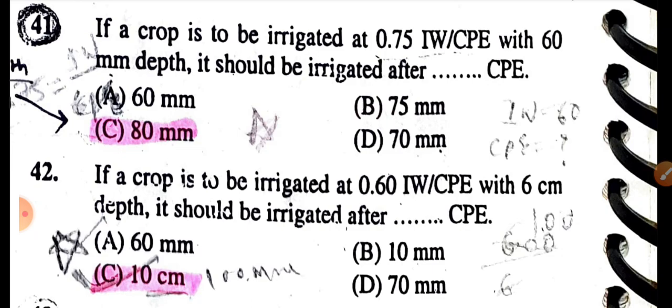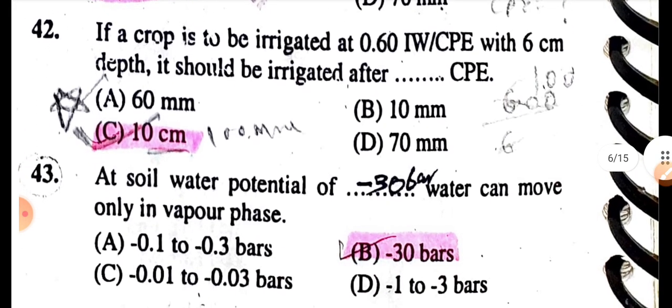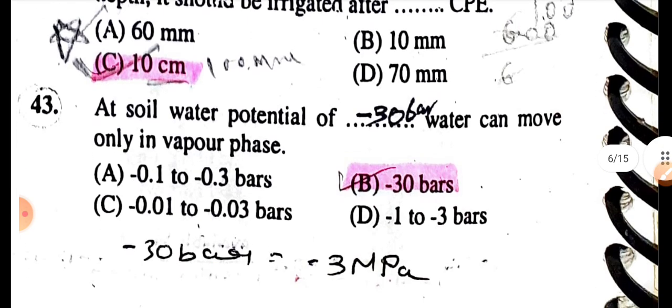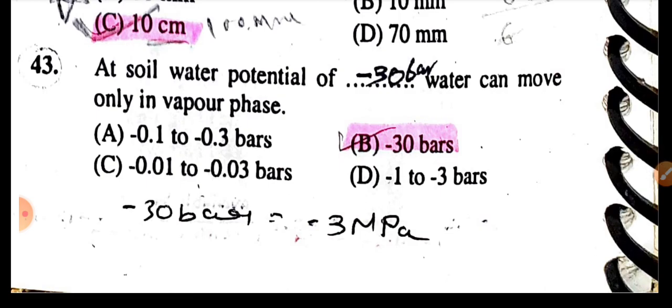If a crop is to be irrigated at 0.75 IW upon CPE with 60 mm depth, it should be irrigated after 80 mm CPE, since CPE is equal to depth upon IW ratio. If the crop is to be cultivated at 0.7 IW upon CPE with 6 cm depth, it should be irrigated after 10 cm CPE. At soil water potential of minus 30 bar, water can move only in vapor phase.